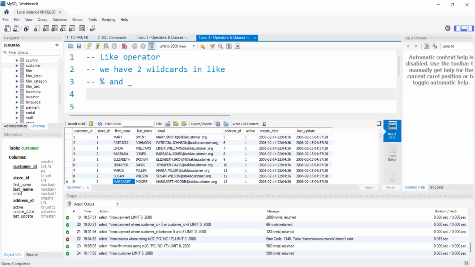These two are wildcards, we will call it as wildcards in like operator. What it means, this is percentile symbol, right? Whenever we use percentile symbol, that means any number of characters.